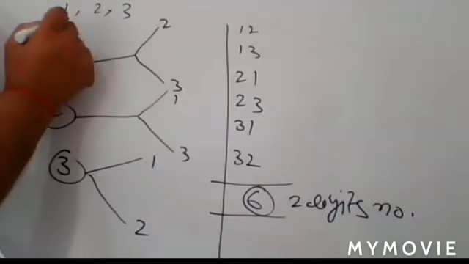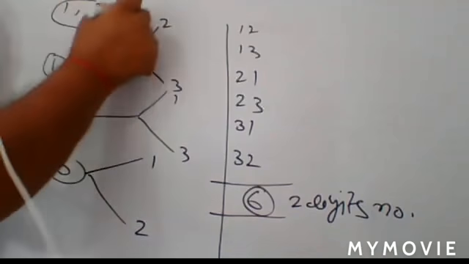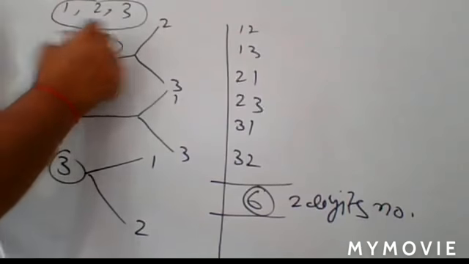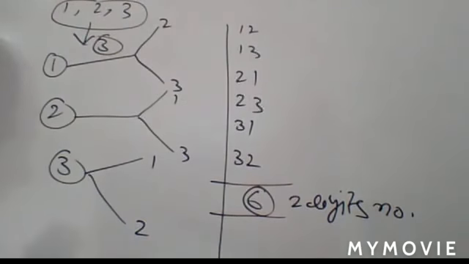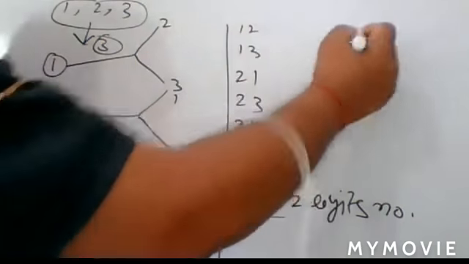Just see, here you have three cards with three distinct numbers, and you have to form two-digit distinct numbers. A two-digit number contains a unit place and a tens place.